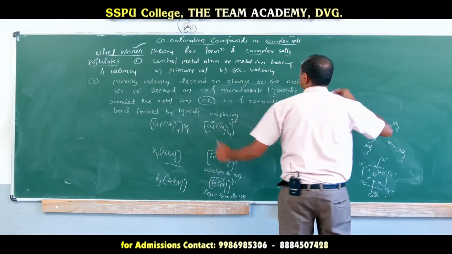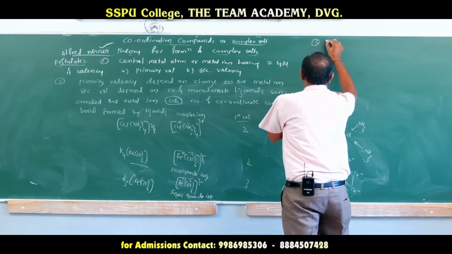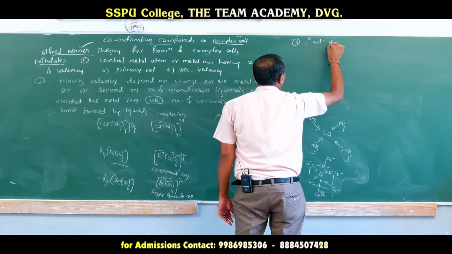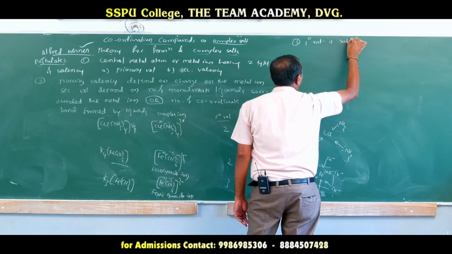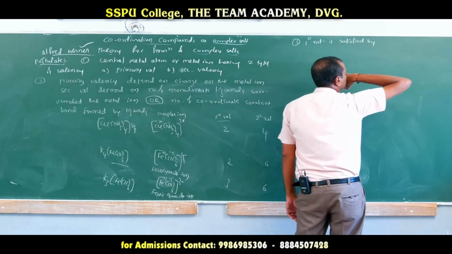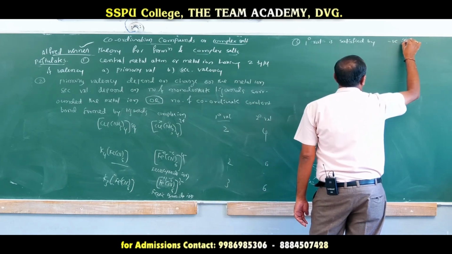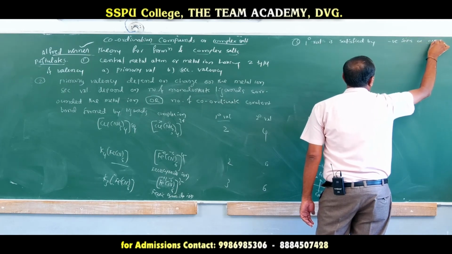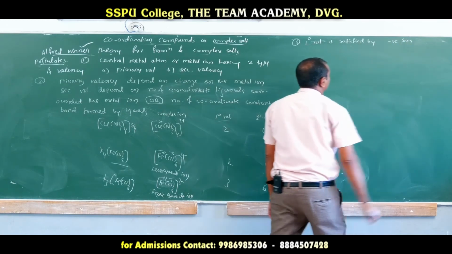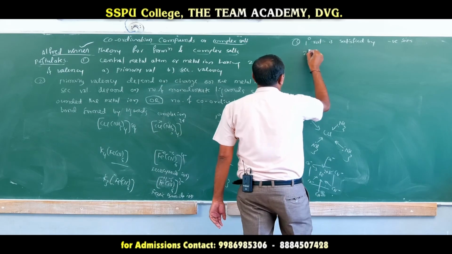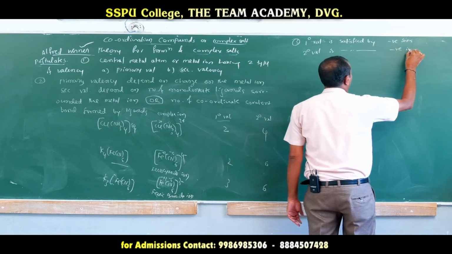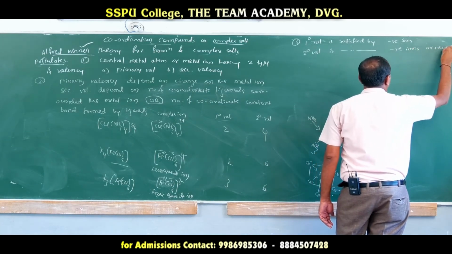Now, the third postulate: primary valency is satisfied by negative ions only, while secondary valency is satisfied by negative ions or neutral molecules.